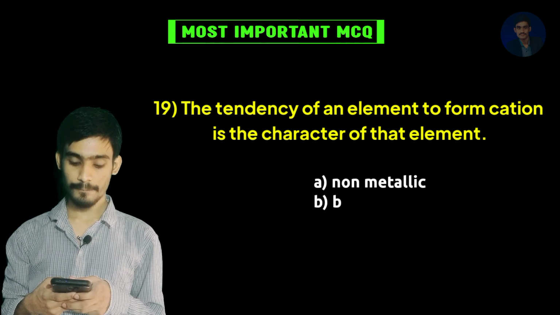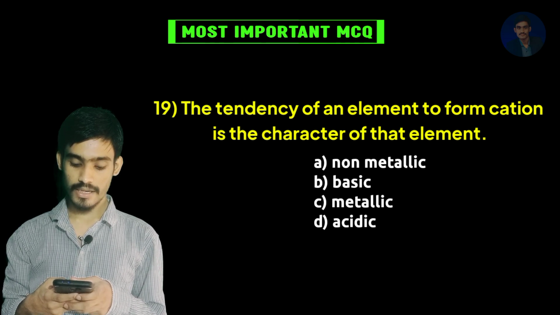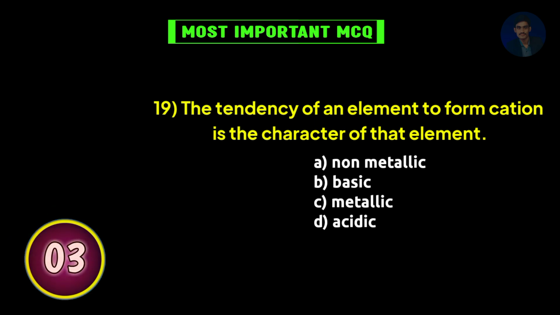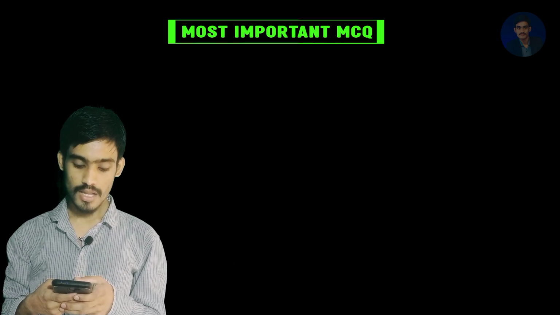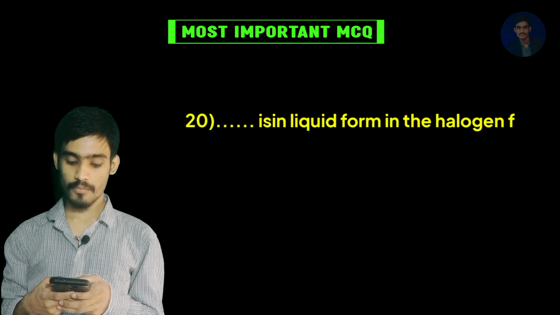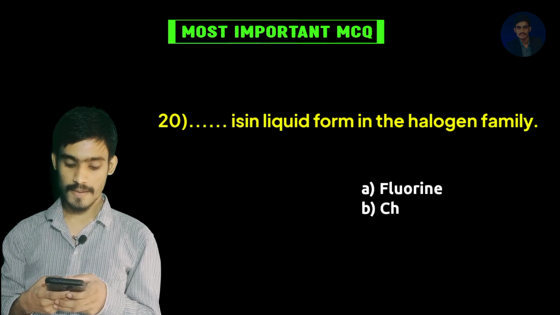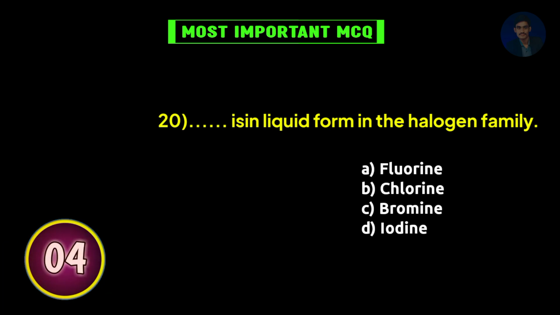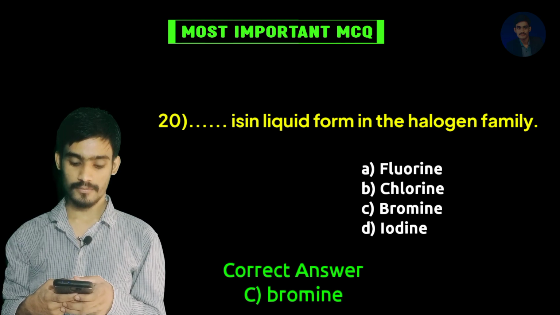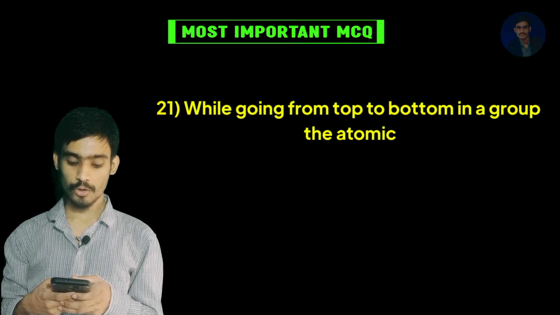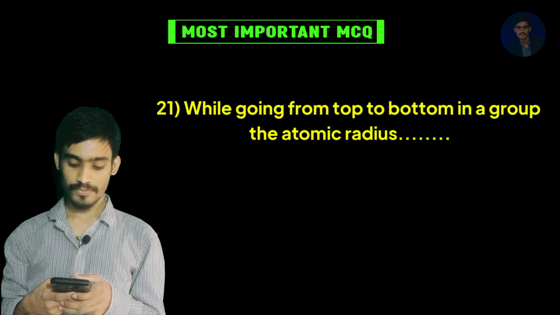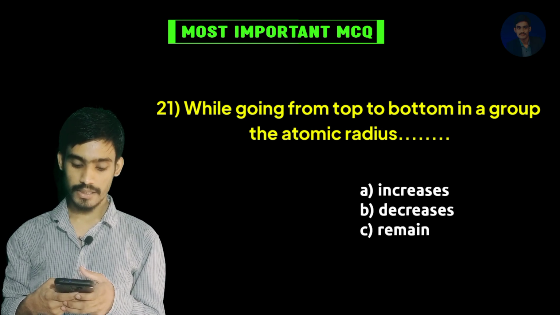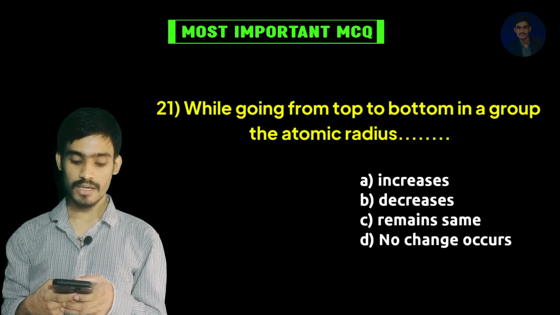Next, the tendency of an element to form a cation is the dash character of that element. A. Non-metallic, B. Basic, C. Metallic, D. Acidic. Correct answer is metallic. Next, dash dash is in liquid form in the halogen family. A. Fluorine, B. Chlorine, C. Bromine, D. Iodine. Correct answer is bromine. While going from top to bottom in a group, the atomic radius: A. increases, B. decreases, C. remains same, D. no change occurs.